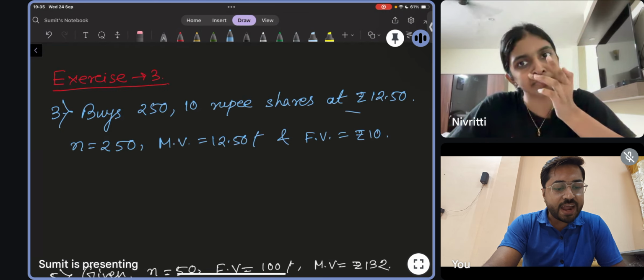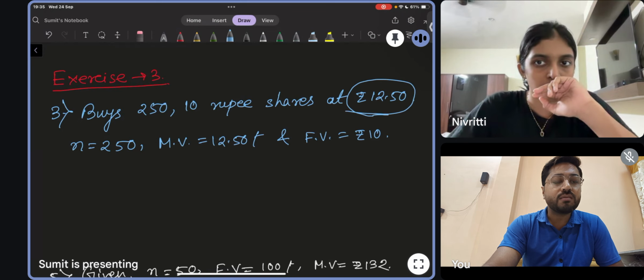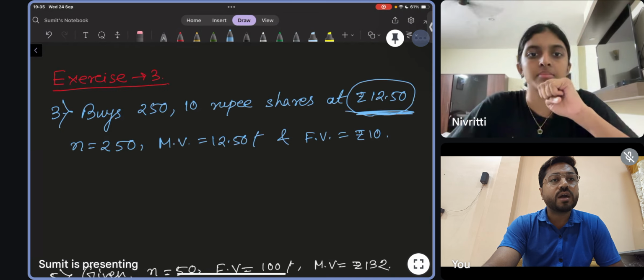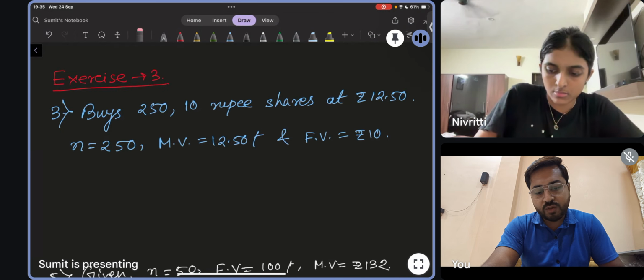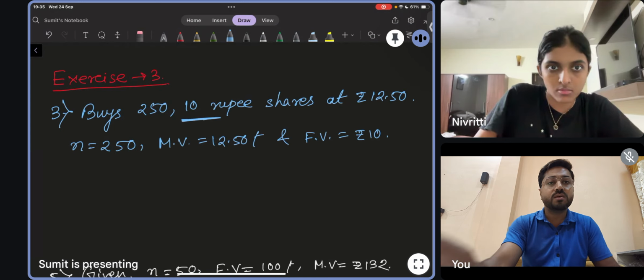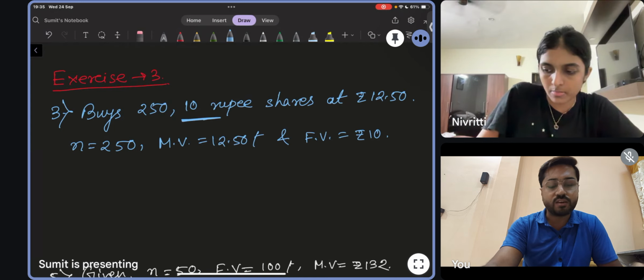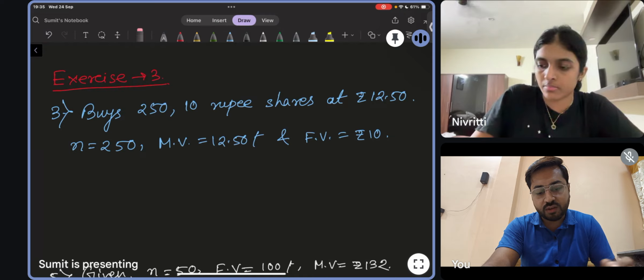10 rupee shares at 12.50 means the shares are available at this price. So at what price the shares are available, that will be called the market value. 10 rupee share means the face value declared of the share is 10 rupees. That we will write over there right now.